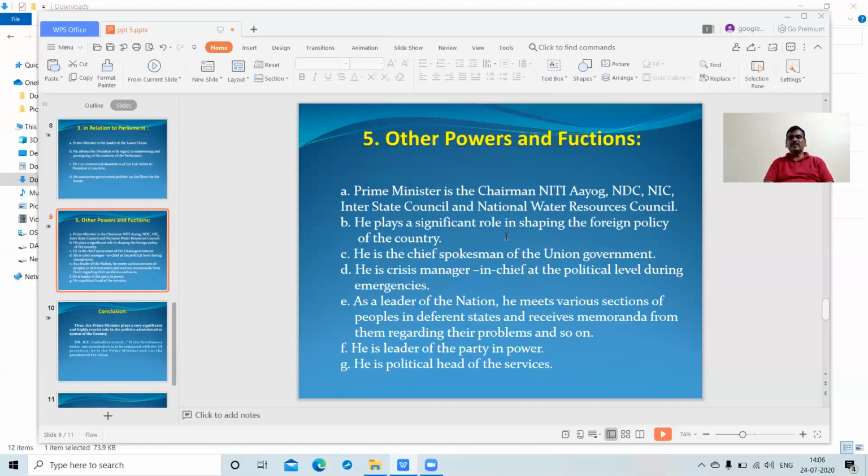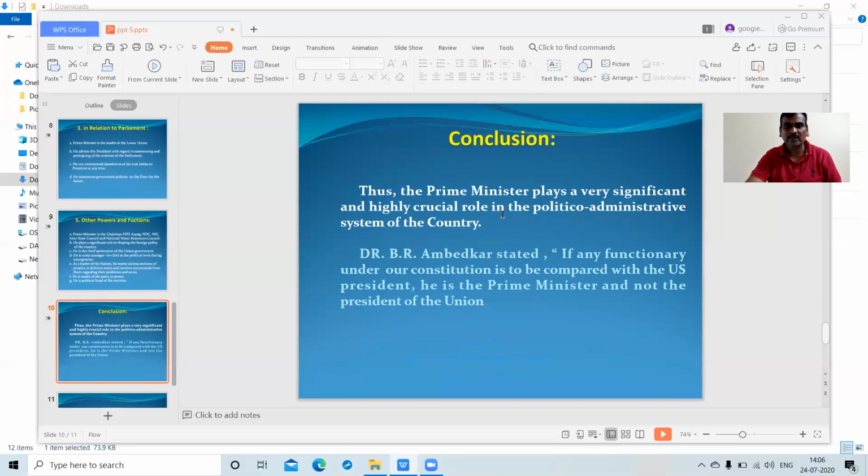And the next is the crisis manager. The Prime Minister is also a crisis manager. And if we imagine the role of the Prime Minister in different periods, there was a lot of difference in the role of Prime Ministers.